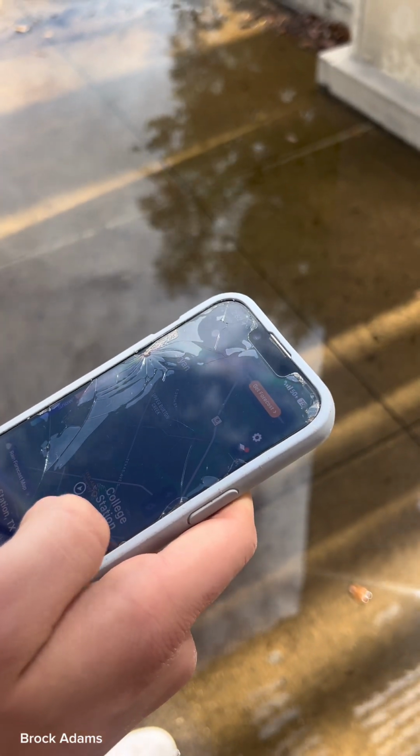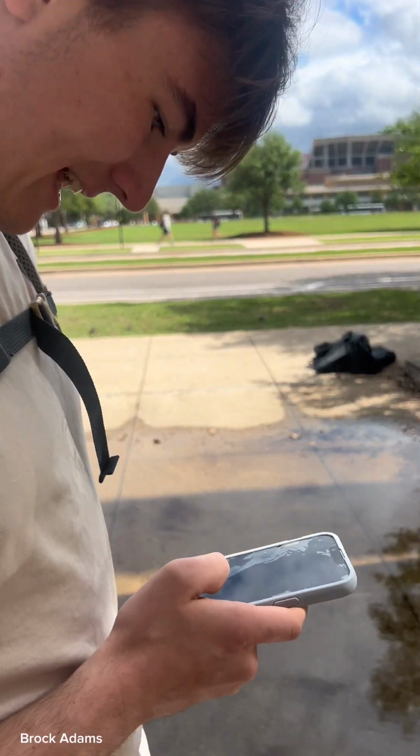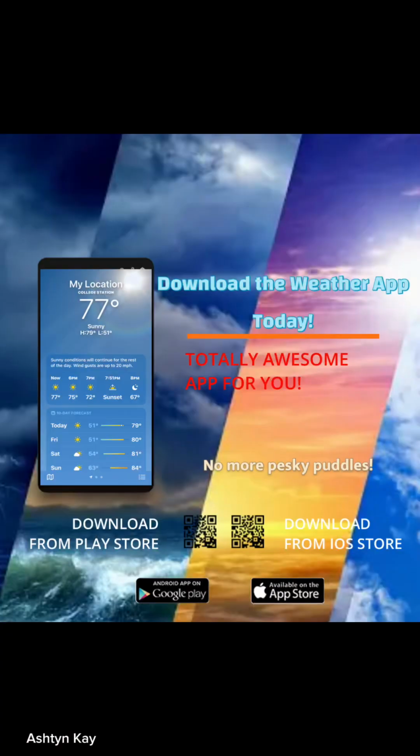Huh. Maybe next time if I actually look at this, I won't step in a puddle like this. Download a weather app and turn your notifications on to be aware of the dangers of flash floods and other natural disasters. You can be aware of heavy rain and avoid those pesky puddles too.